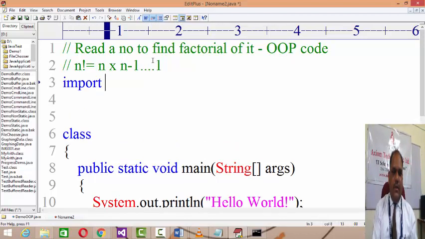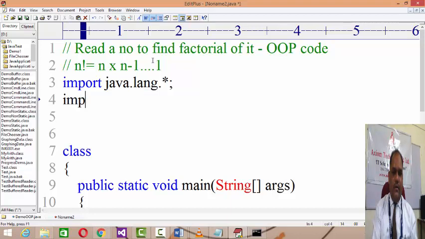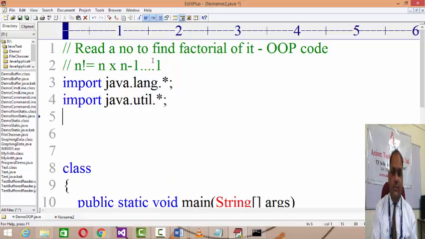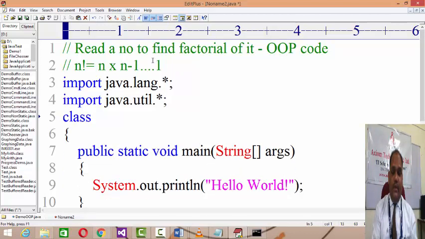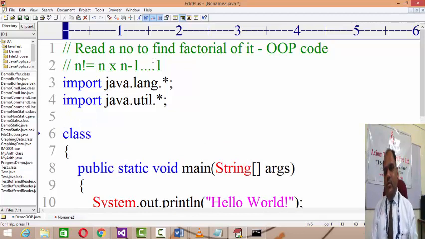So I'm importing, let's say, java.lang.*. Then you need to import the input API like java.util.*. As I am focusing more on OOP, I'm not using IO or buffered reader or the command line. We already discussed that in the prior sessions.